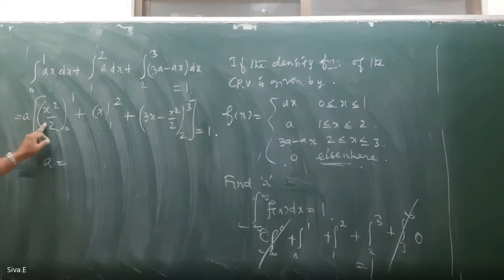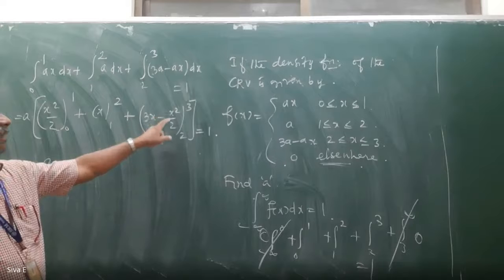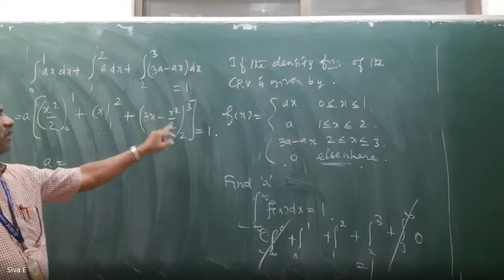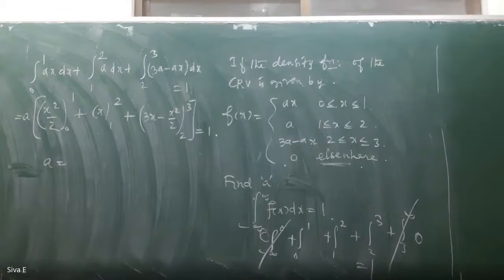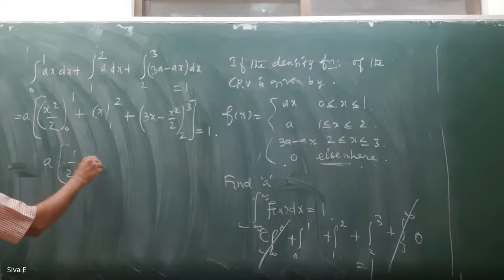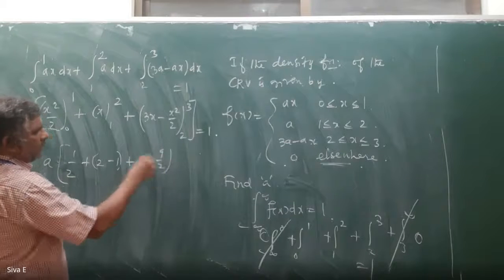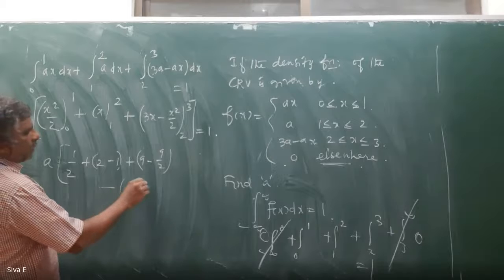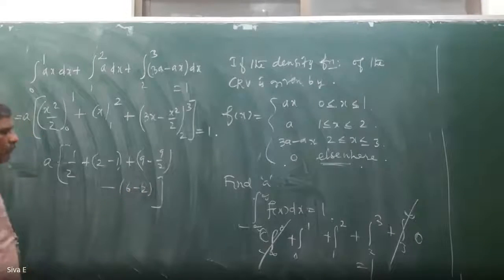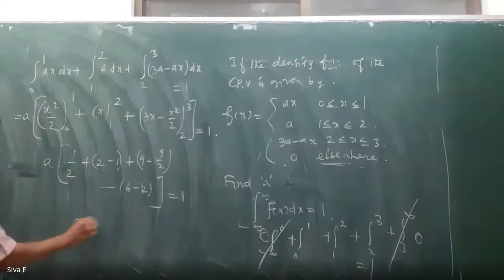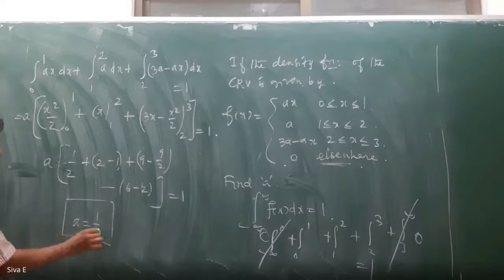It is equal to 1 by 2, plus 2 minus 1, plus 2 into 3, that is 9, 9 minus 9 by 2, minus into 6 minus 2. So half. Yes, a is equal to 1 by 2.